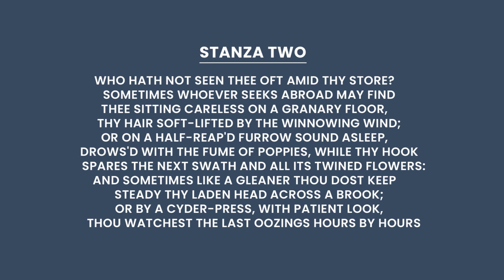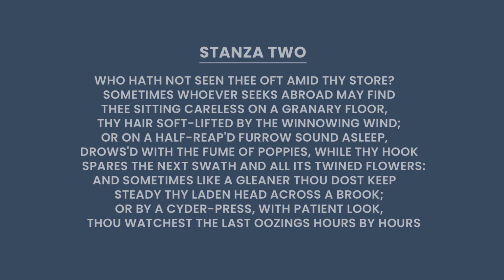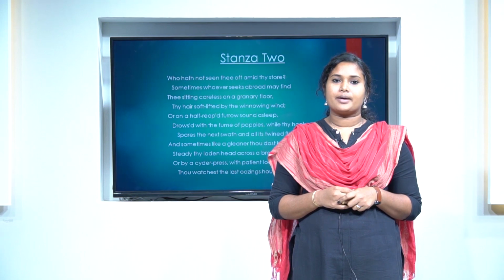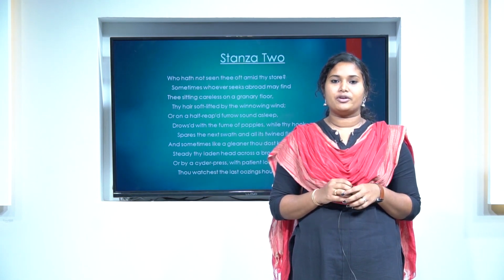And sometimes like a gleaner thou dost keep steady thy laden head across a brook, or by a cider-press with patient look thou watchest the last oozings hours by hours. In this stanza, Keats describes the occupations of autumn. Here, autumn is personified in 4 different ways.